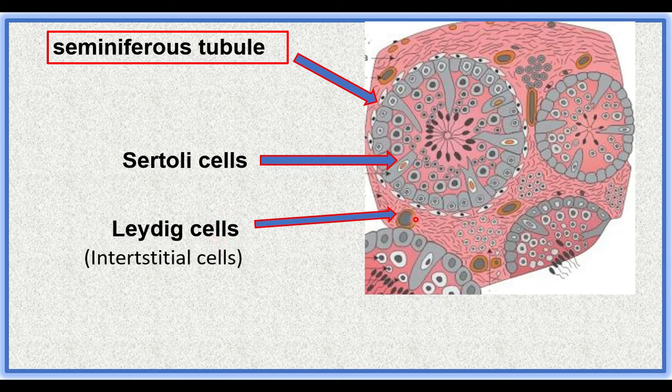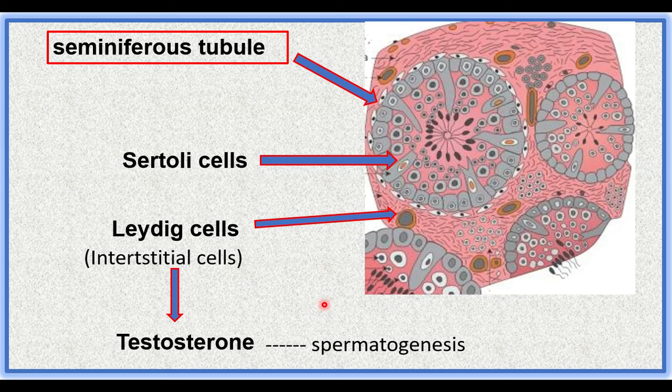Leydig cells or interstitial cells are found in between the seminiferous tubules inside the testis. These Leydig cells secrete the male reproductive hormone called testosterone. The testosterone initiates the sperm production inside the seminiferous tubules. The formation of sperm inside the seminiferous tubules is called spermatogenesis.